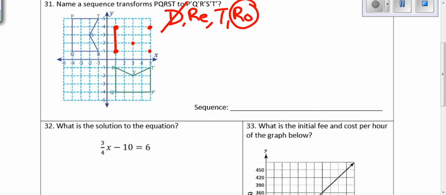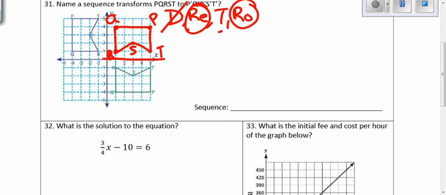Remember, you are turning your paper 90 degrees clockwise. From the origin, you count to your places, count to each point, then you turn your paper back and count from the origin in that direction and the amount each time. So now we have our image, and now we want to know how did this picture that we just drew get to the bottom? Did it reflect or did it translate? It was flipped over, so it had to reflect over the x-axis.